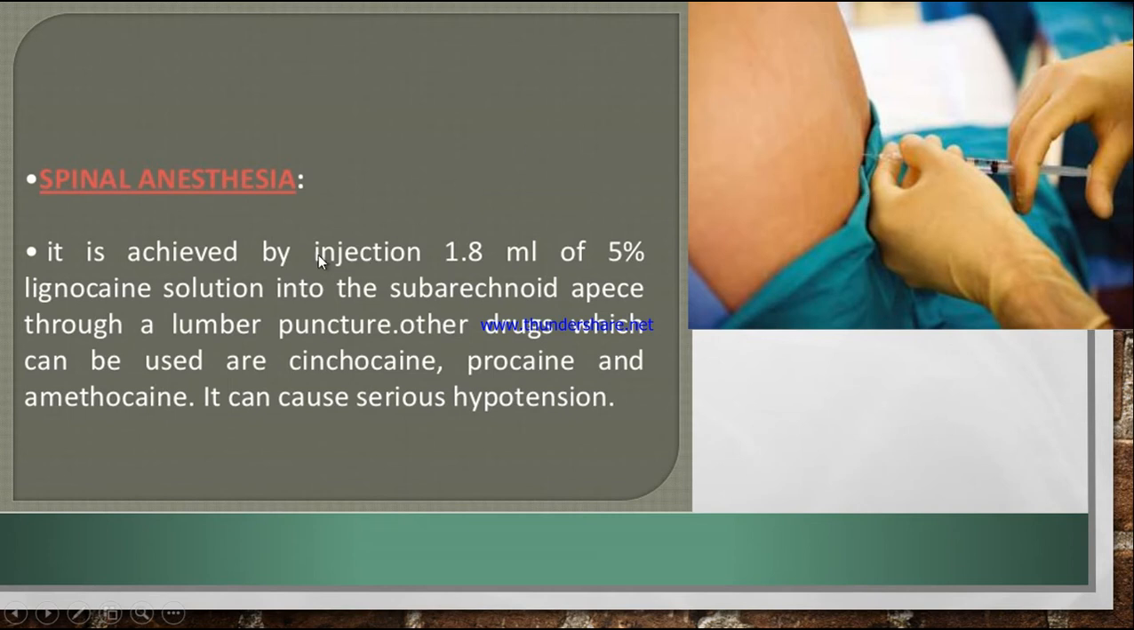And there are some other drugs other than lignocaine injection: syncocaine injection, procaine injection and amethocaine injection. The side effect of this is that it causes serious hypotension, where the BP of the patient decreases or falls down. So this is spinal anesthesia.